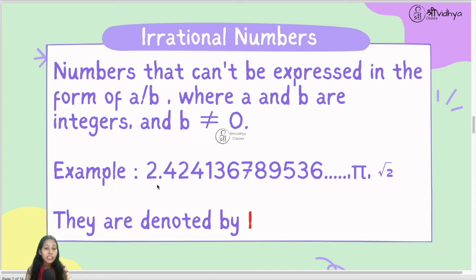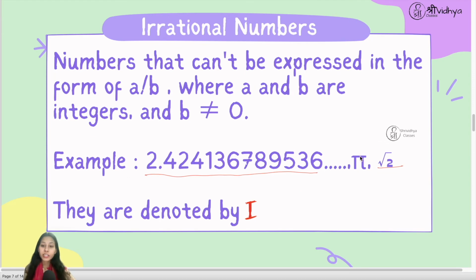As we studied, non-terminating, non-repeating decimals are the examples of irrational numbers. So this is an example of irrational number. Root 2 is also irrational because its decimal expansion will be non-terminating, non-repeating. Now here you can see we have pi also.